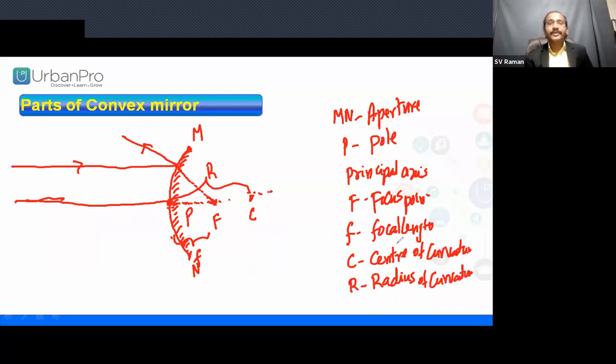Yes, children. Now you can understand that the parts of the convex mirror and concave mirror are the same. But what is the difference we understood? In a concave mirror, clearly remember, the focus point is in front of the mirror. In a convex mirror, the focus point is inside of the mirror. The center of curvature is in front of the mirror in a concave mirror, and inside of the mirror in a convex mirror. Clear? Remaining parts are the same.